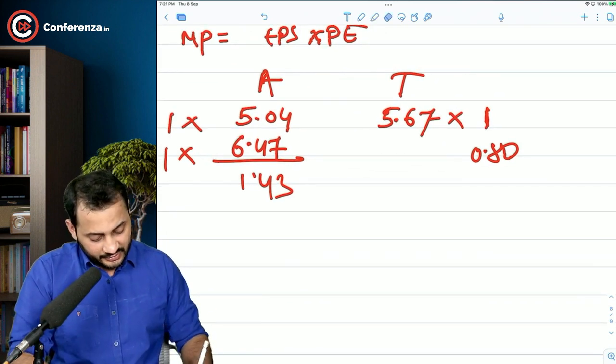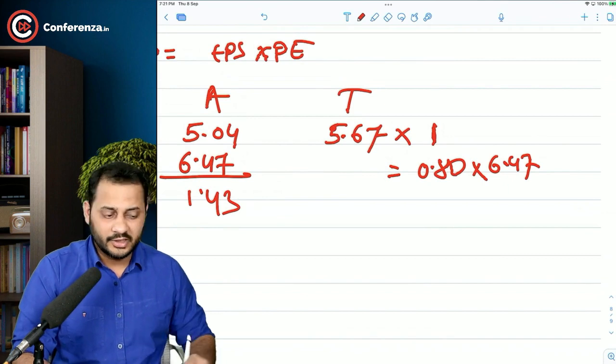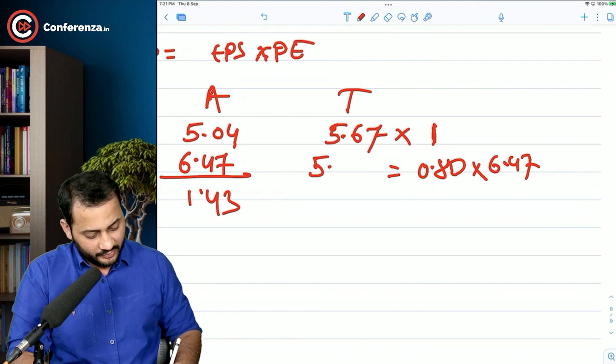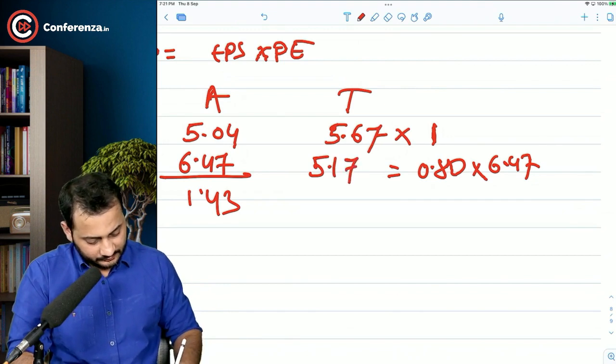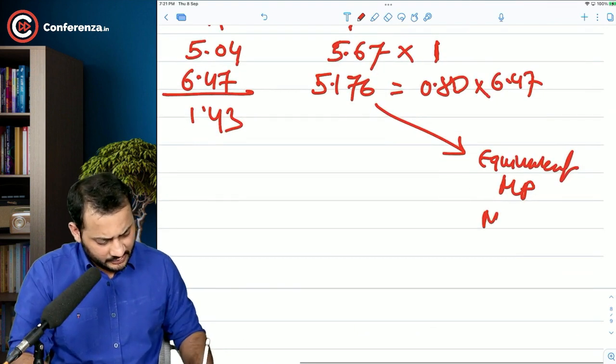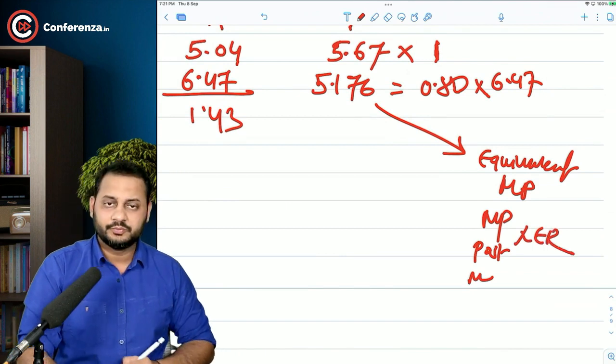And every share in the post-merger company is worth 6.47 in terms of market price. So what is the market price of this person? 5.176. This is called equivalent market price, which is very simple. Market price post merger into exchange ratio.